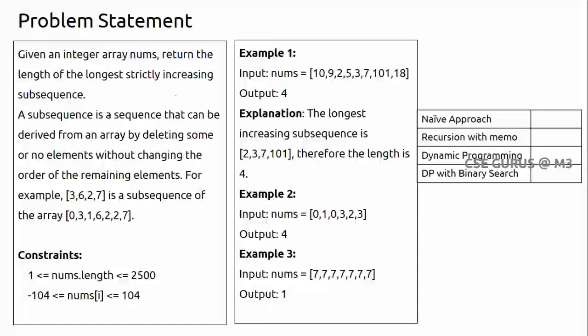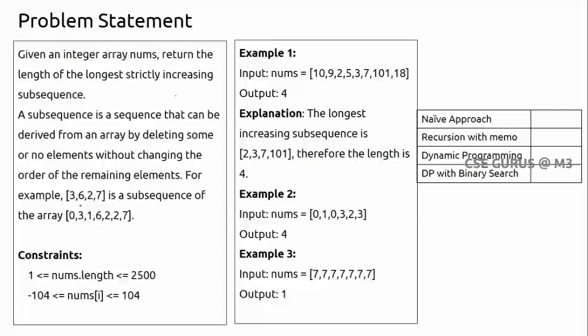Can I say 9 and 5 are a subarray? No. In between, the element 2 is there. So 9, 2, 5 is a subarray. Something like 9, 2, 5, 3 is a subarray, or 2, 5, 3, 7. Like this, you can consider anything. So that is a subarray, and this is a subsequence, which is what is being asked here.